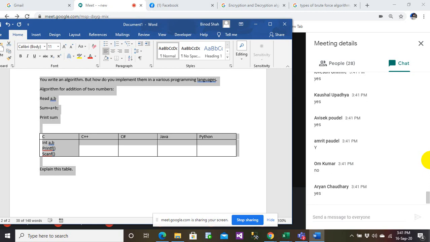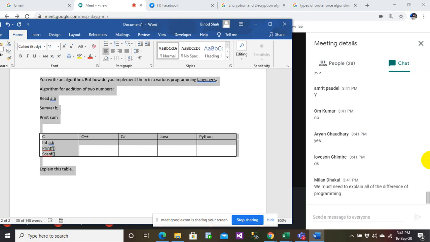Lobson, can you please help Om to understand this? Because I'm not in a good condition to explain time and again. Do you have any questions, anyone?